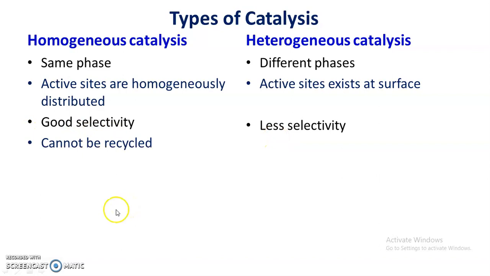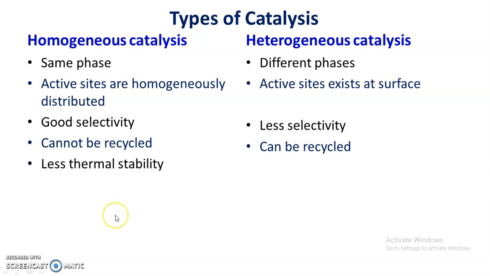A homogeneous catalyst cannot be recycled because it exists in the same phase as that of reagents, whereas a heterogeneous catalyst can be recycled. It can be separated from the reaction mixture, activated and reused, whereas a homogeneous catalyst cannot be separated, reactivated and reused. This is another difference.